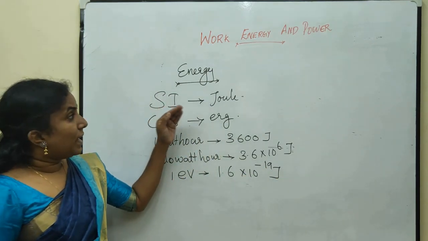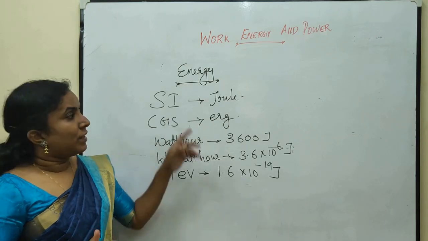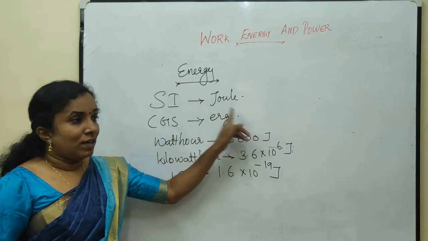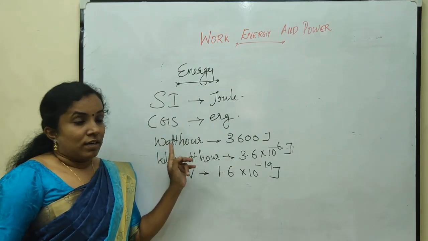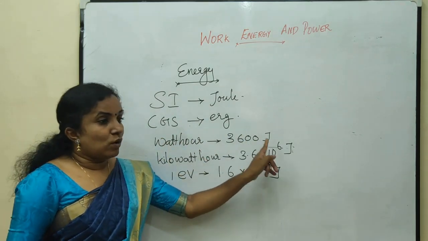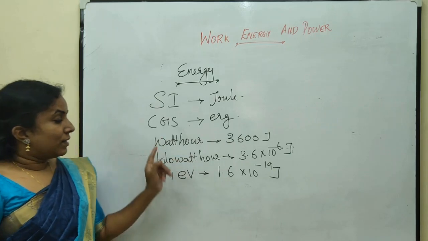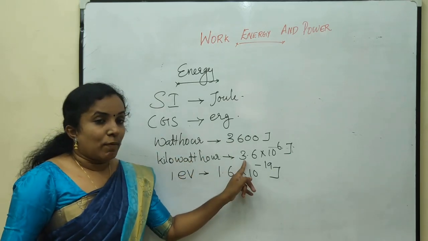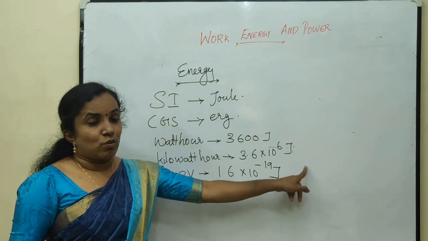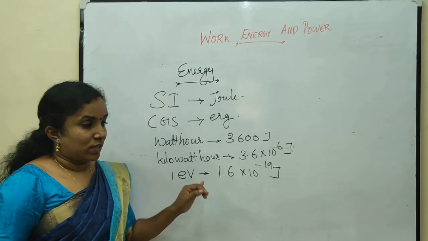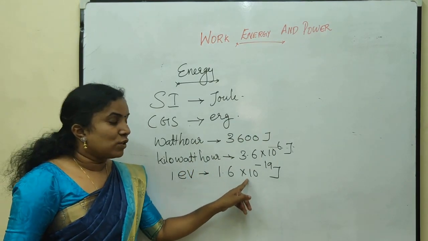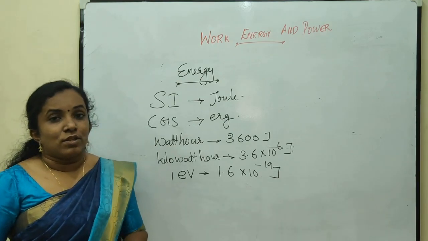These are the main units of energy. The SI unit is joule, CGS unit is erg, then 3600 joule makes 1 watt hour, then 3.6 into 10 raised to 6 joule makes 1 kilowatt hour, and lastly electron volt, that is 1.6 into 10 raised to minus 19 joule.